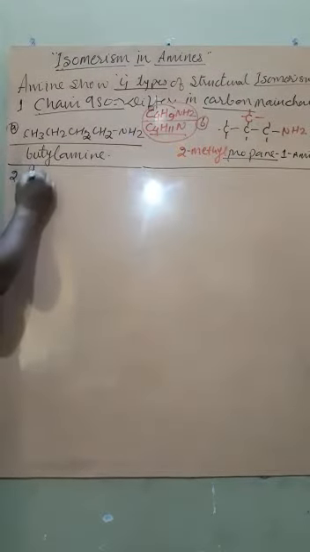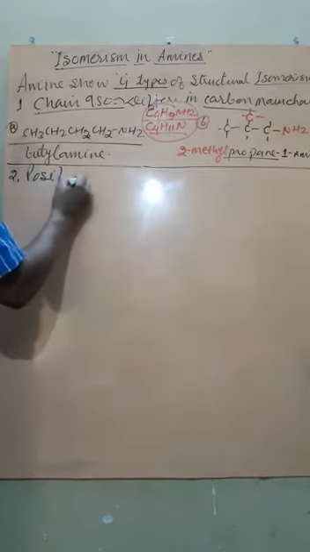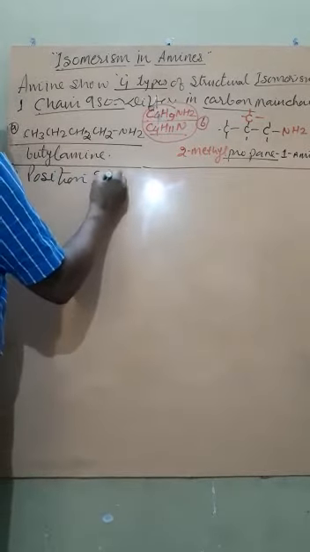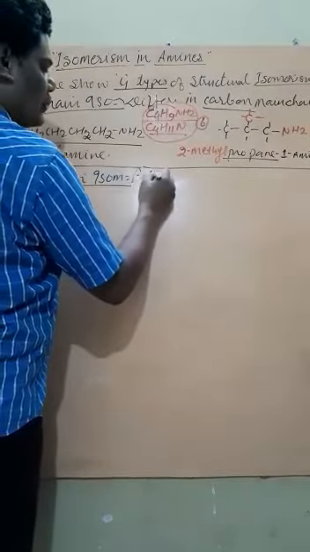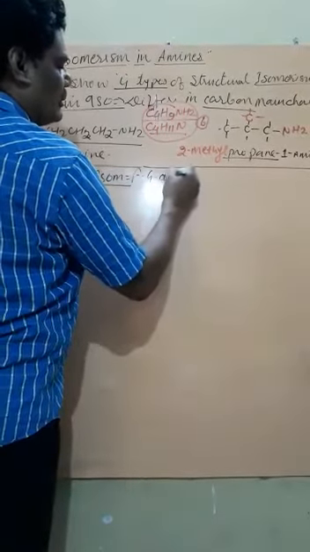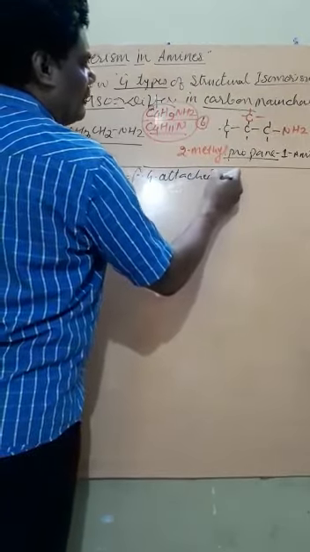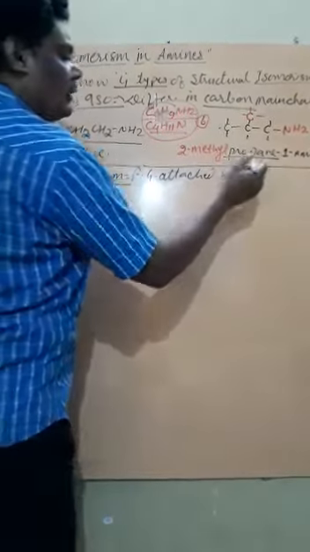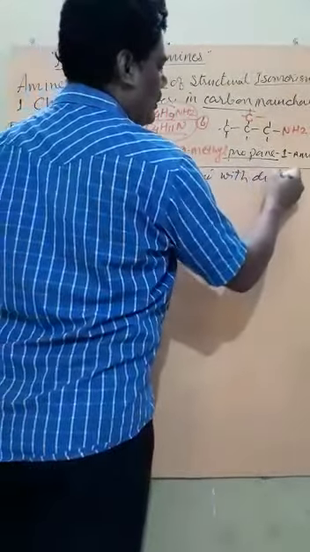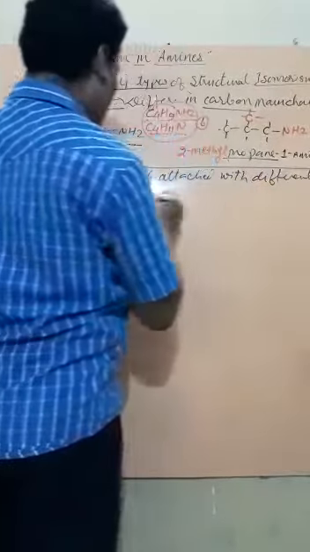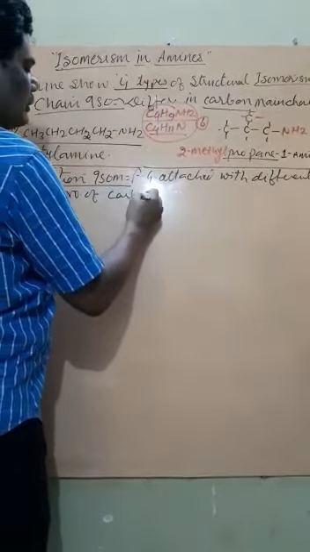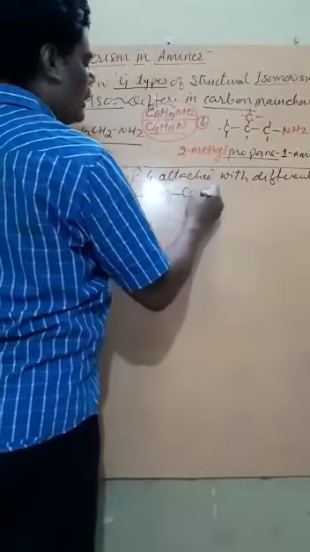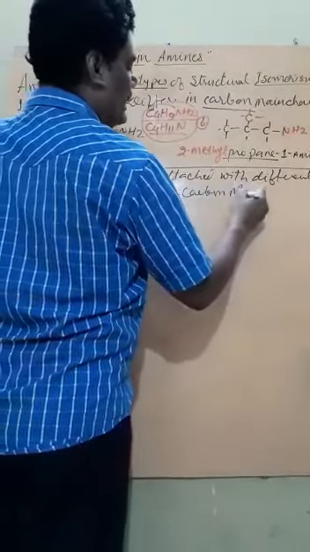Now, the second type of isomerism is called position isomerism. That means the functional group is attached to a different numbered carbon of the main chain.